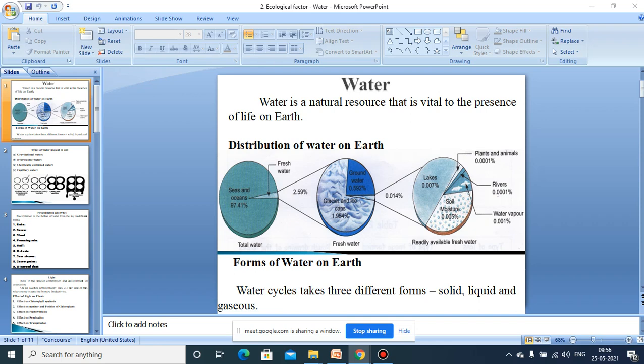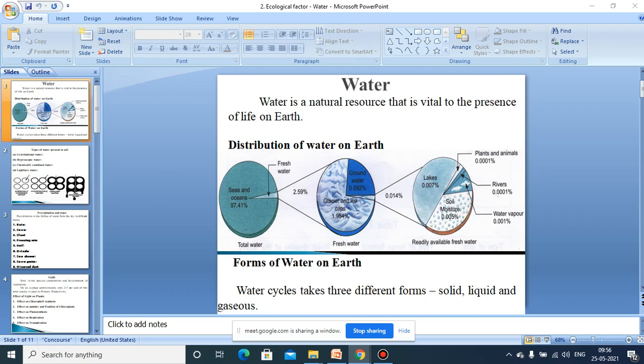But this dark blue colored region makes up about 97.41%, and that is the water present in the seas and oceans. And you know that this sea and ocean water is salt water. This water is too salty to be used for drinking purposes or even for irrigation purposes.